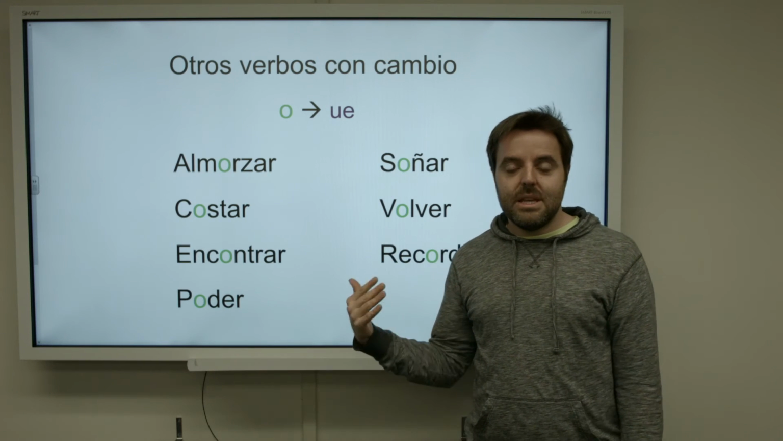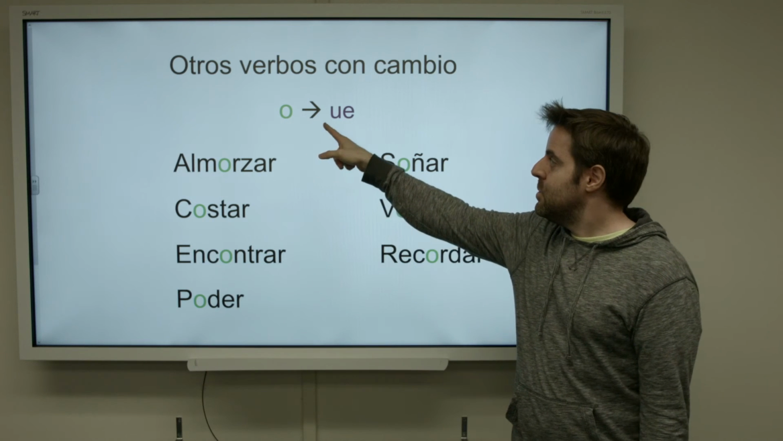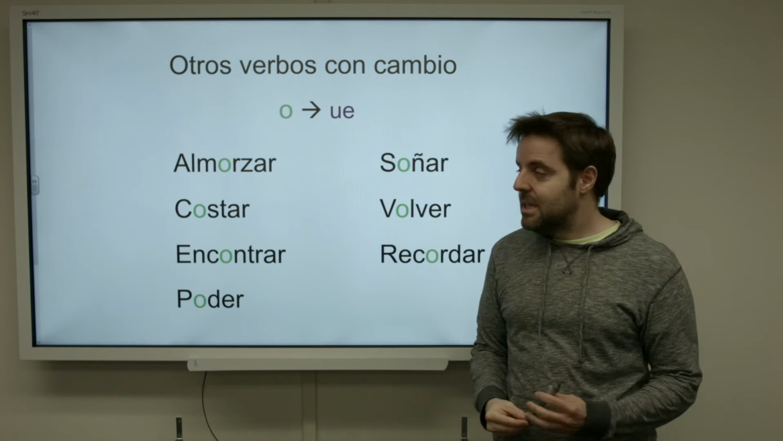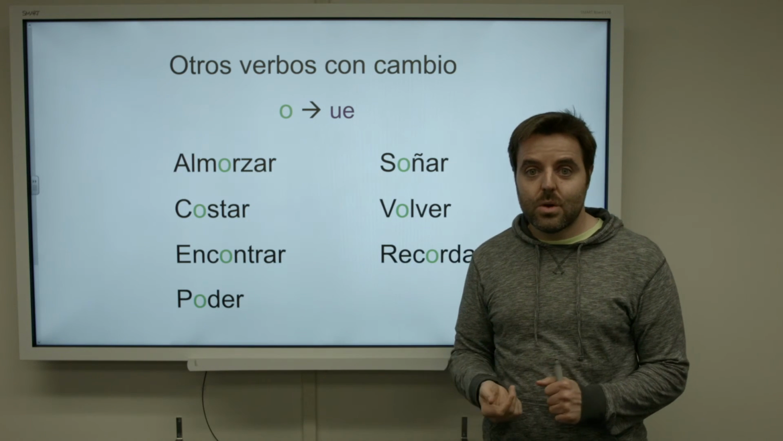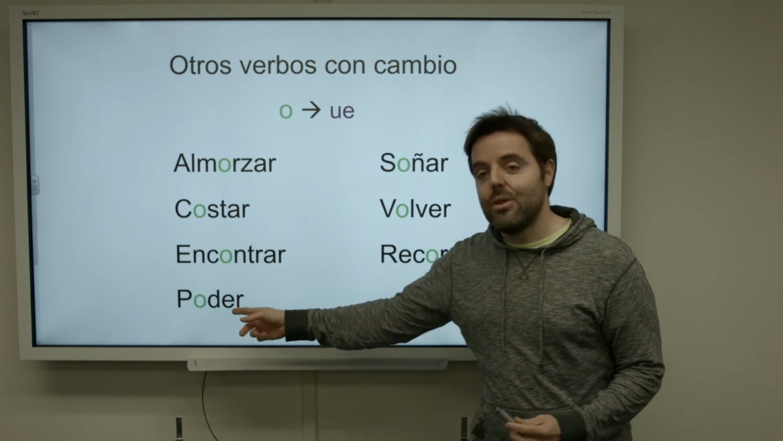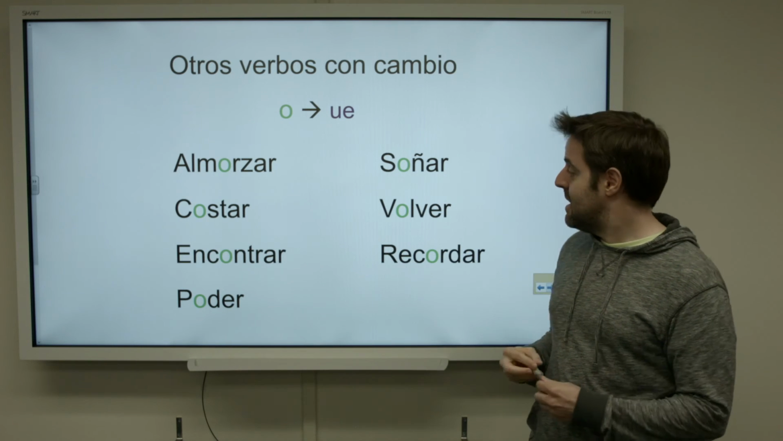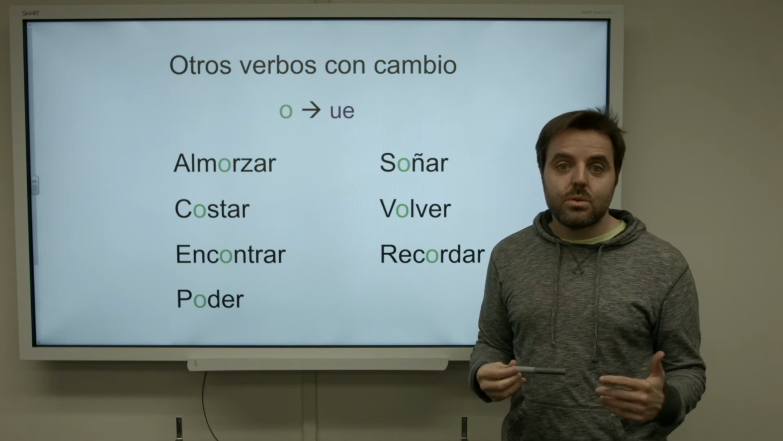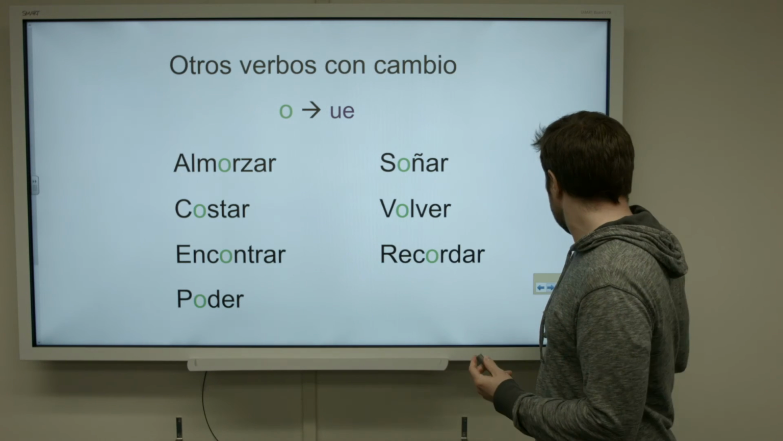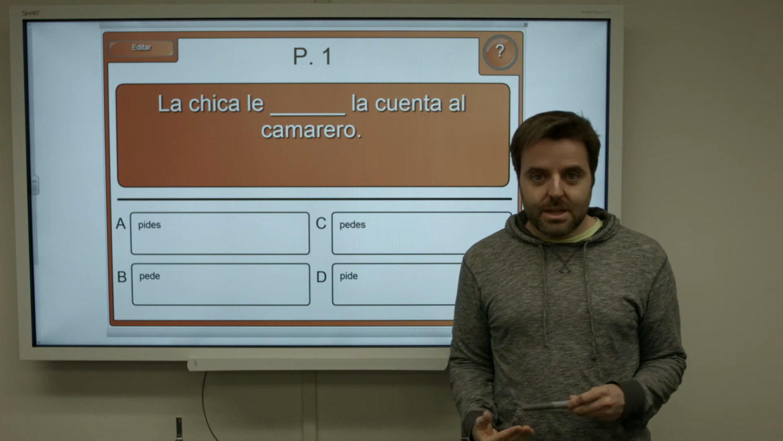Other verbs with this type of change, remember, from O to UE: almorzar, to eat. Costar, to cost. Encontrar, to find. Poder, to can. Soñar, to dream. Volver, to return. Recordar, to remember. And now we are going to see some examples.